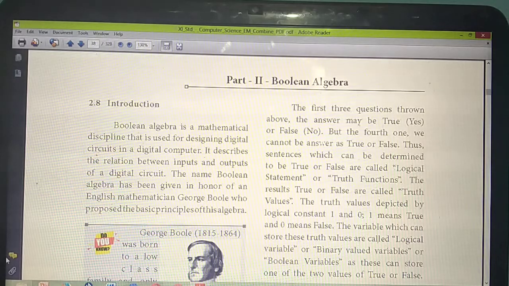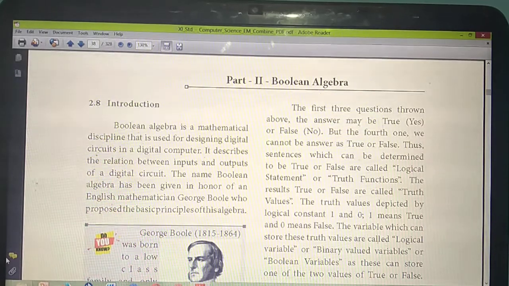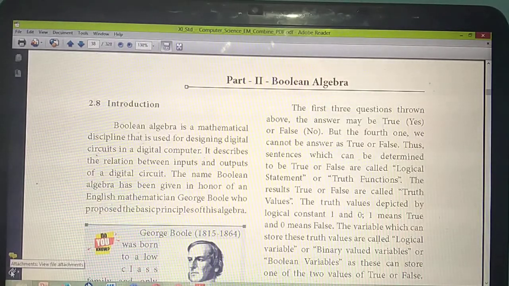No. Why? Take the switch and the fan: what is the relationship between the switch and the fan? The switch and the fan are connected through electrical cables or wires, isn't it? If you switch on, the current will pass through the cable and the fan will run. So the input is the switch, the output is the fan. Likewise, each digital circuit will have some input as well as some output, and between the input and output some relation is there. Similarly, how the fan works: if you turn on the switch, the current flows through this wire to the fan.